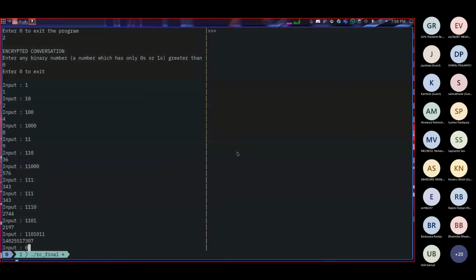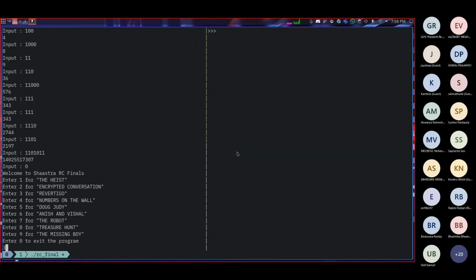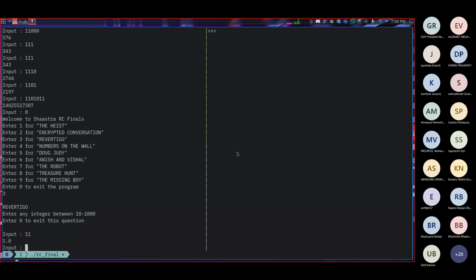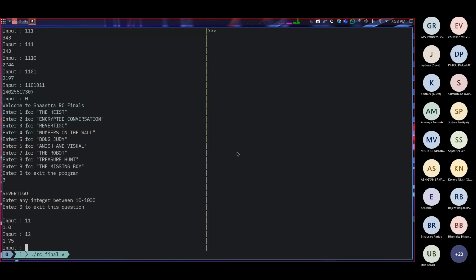Now we have the third problem, which is Revertigo. This asks us to enter an integer between 10 and 1000. Fine, we'll enter an integer like 11. We get 1.0 when we enter 11. Fine, we'll enter 12. We get 1.75 when we enter 12. Okay, so whenever you get fractions as an output for an integer, just try to multiply or divide them and figure out if that's a whole number or something meaningful.